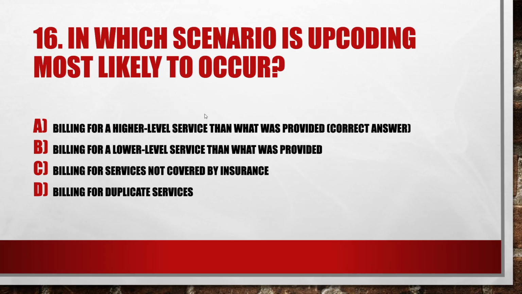Next question, in which scenario is upcoding most likely to occur? Option A, billing for a higher level service than what was provided. Option B, billing for a lower level service than what was provided. Option C, billing for services not covered by insurance. Option D, billing for duplicate services. And the right option is option A, billing for a higher level service than what was provided.